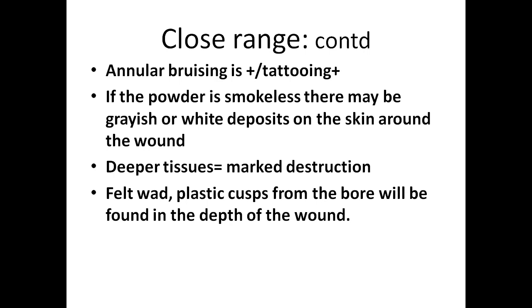There are other parts, and the injuries may differ. In close range you will find that annular bruising will be there. There will be tattooing. Tattooing is because of what? Tattooing is because of unburned powder grains. If the powder is smokeless, there may be grayish or white deposits on the skin around the wound. Deeper tissues will show marked destruction. You will find that the felt wad and plastic cup from the bore will be found in the depth of the wound.